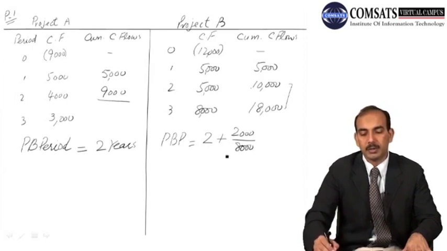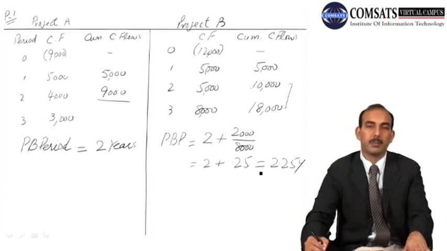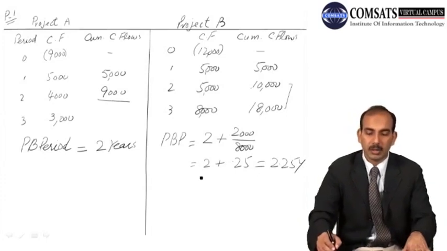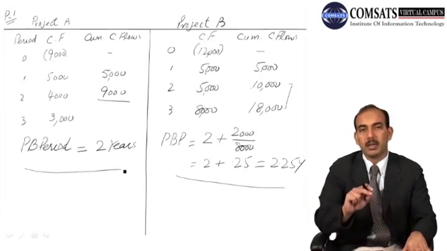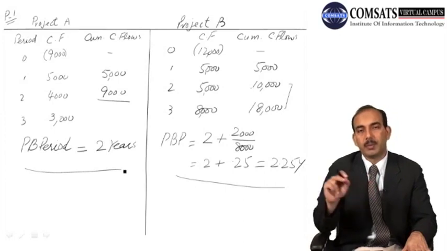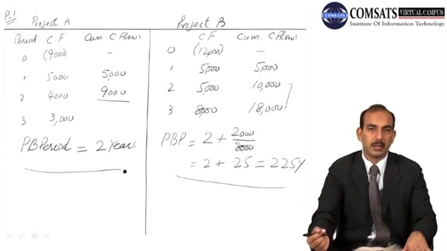So 2,000 will be received in 1/4 or 0.25 periods, and in total we'll have 2.25 years as the payback period. This is known as the payback period method to compare the projects. In this case, project A will be preferred over project B because project A is recovering its initial cash outflow earlier than project B.